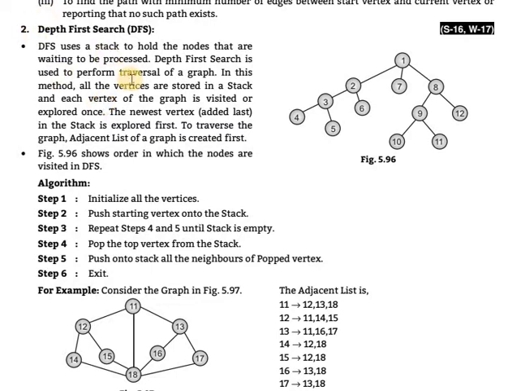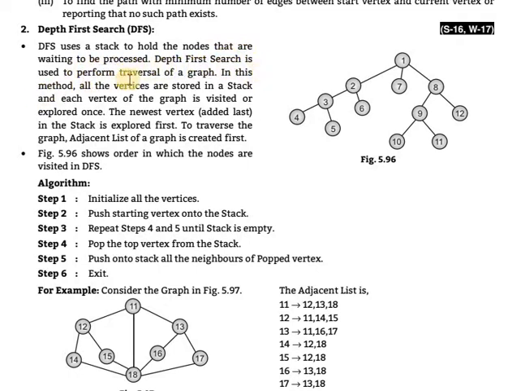The second method is depth first search. Depth means going from the last node onward, that is the concept. BFS uses which concept? In breadth first search, a queue is used. In depth first search, a stack is used to hold the nodes that are waiting to be processed.